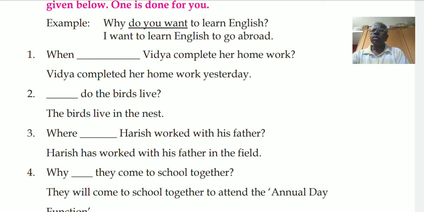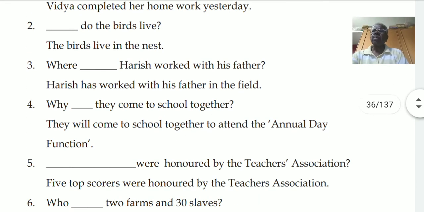Fourth one, why dash they come to school together. The statement is, they will come to school together to attend the annual day function. So the question is, why will they come to school together? Next, fifth one, dash were honored by the Teachers Association.